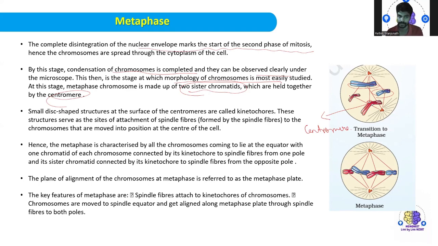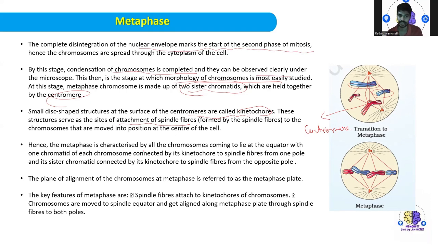Then you will see a small structure at the surface of the centromere. It is called the kinetochore. So this structure serves as a site of attachment of the spindle fibers to the chromosomes, which helps in the movement and keeps them in the proper position, then moves them to the center of the cell.